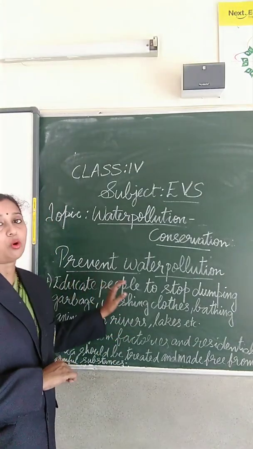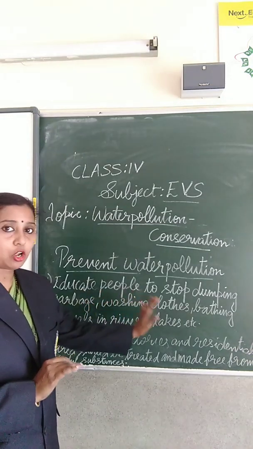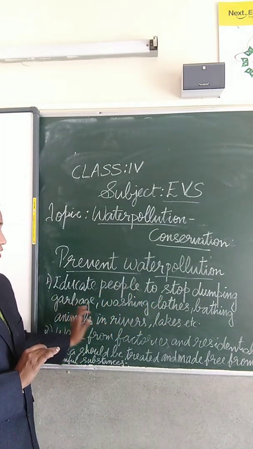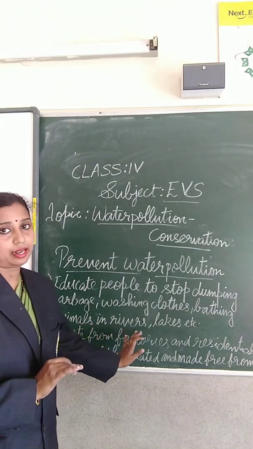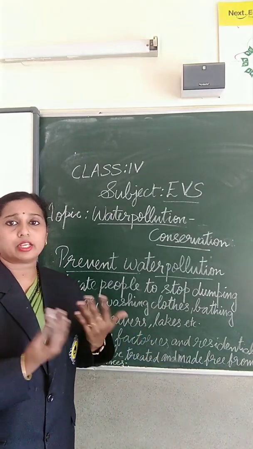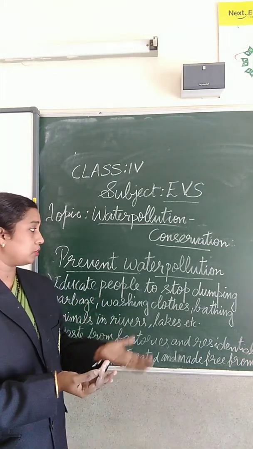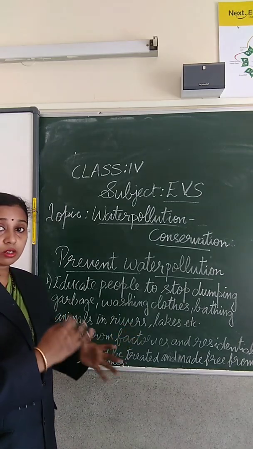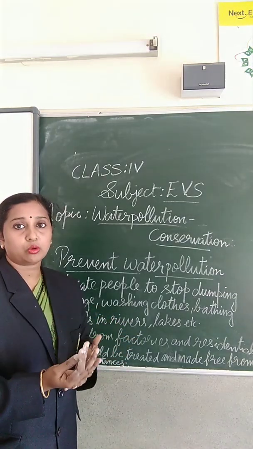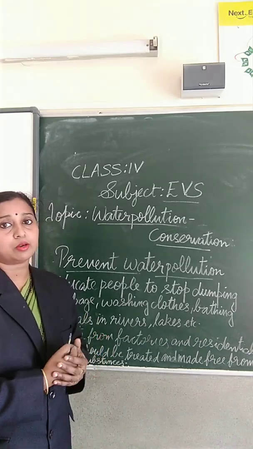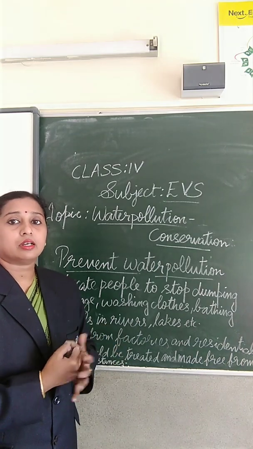Prevention of water pollution. The first one is to educate people to stop dumping garbage, washing clothes and bathing animals in rivers, lakes, etc. So we have to educate people not to put garbage into the water bodies, not to wash clothes in the water bodies and not to bathe animals in the water bodies.